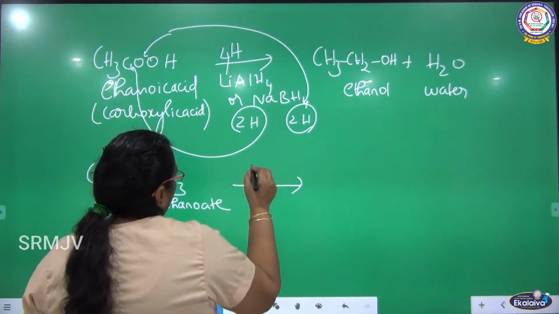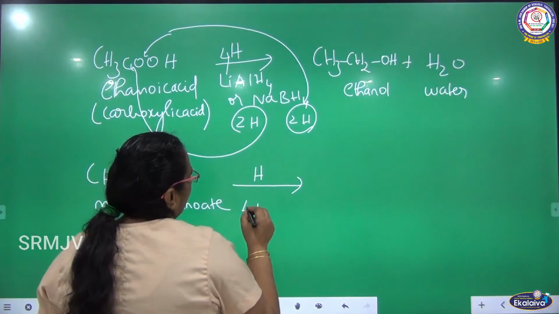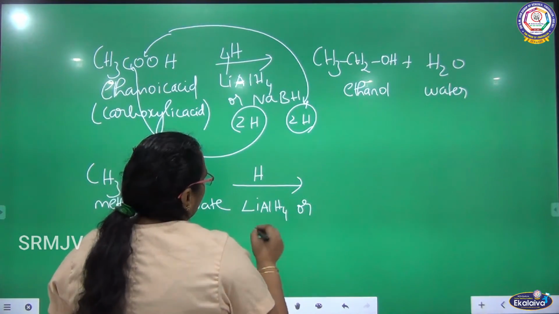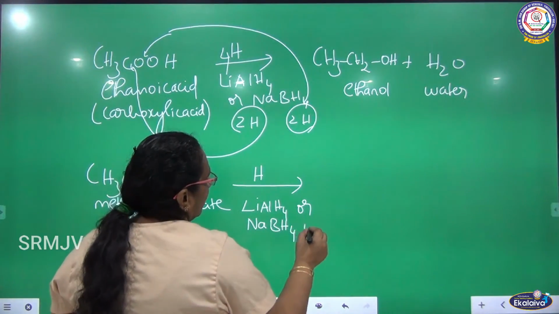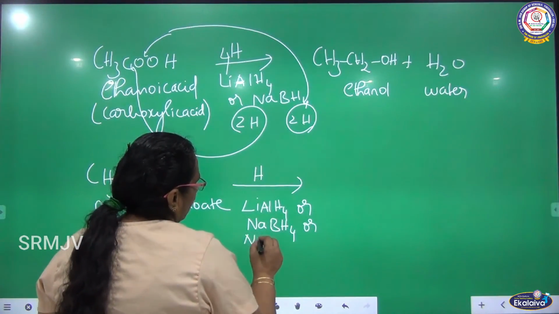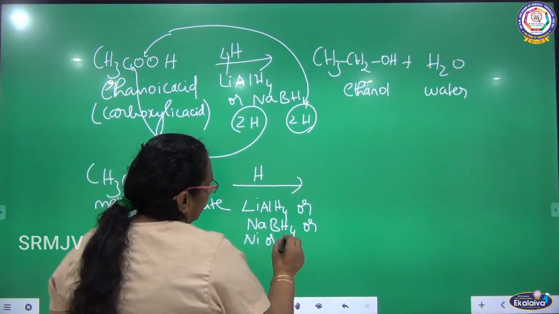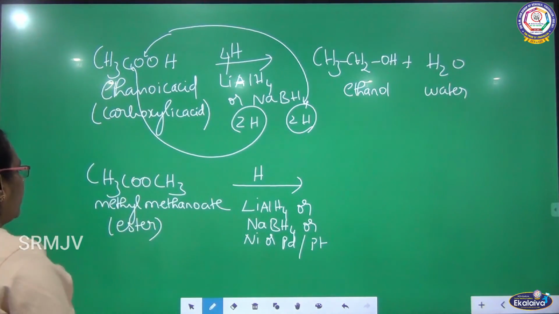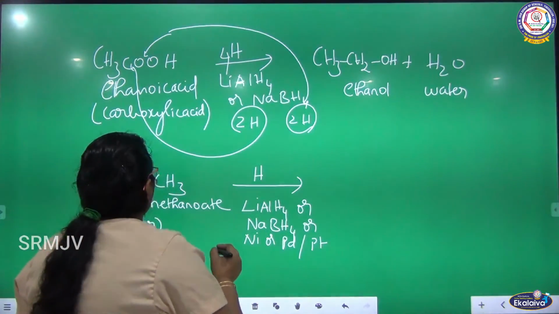I am adding hydrogen in the presence of lithium aluminum hydride or sodium borohydride, or I can add sodium and alcohol, or nickel, palladium or platinum. So, what are we going to get? We are going to add hydrogen, and we get 2 different types of alcohols here.